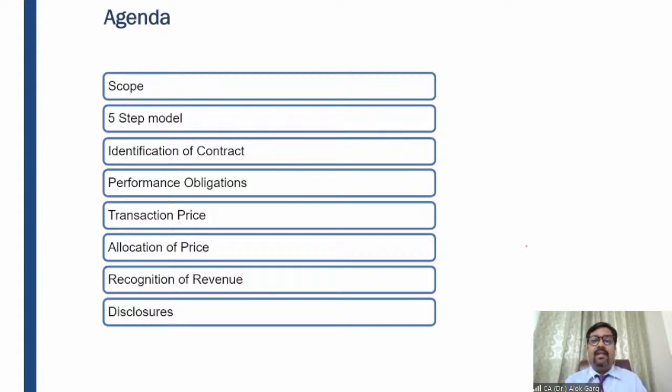And when can we say that as per the contract these goods and services are different performance obligations? When there is no major integration, interdependency, or customization of that particular performance obligation. If there is some activity which requires a significant degree of customization, a significant degree of integration, or interdependency, in that case we cannot say that as per the contract it is a separate performance obligation.